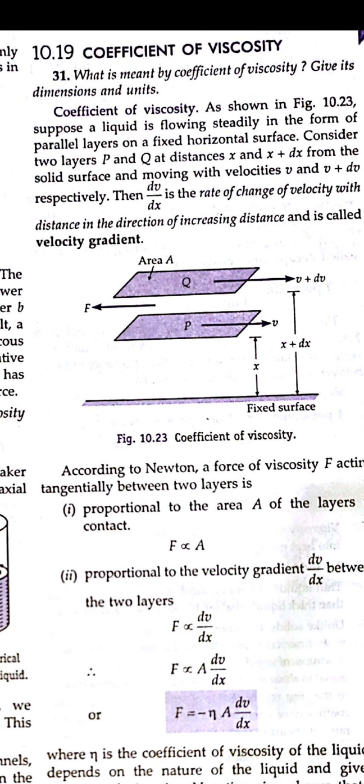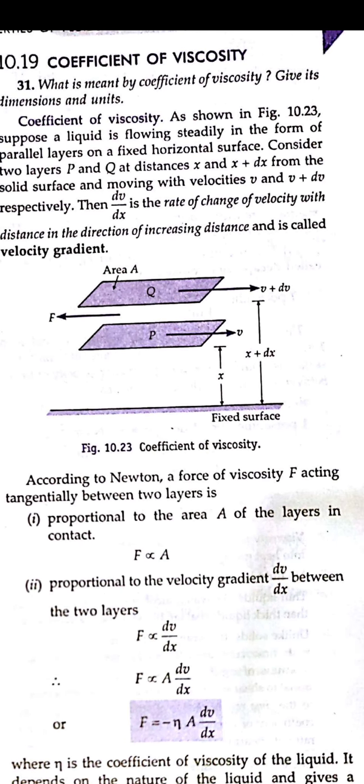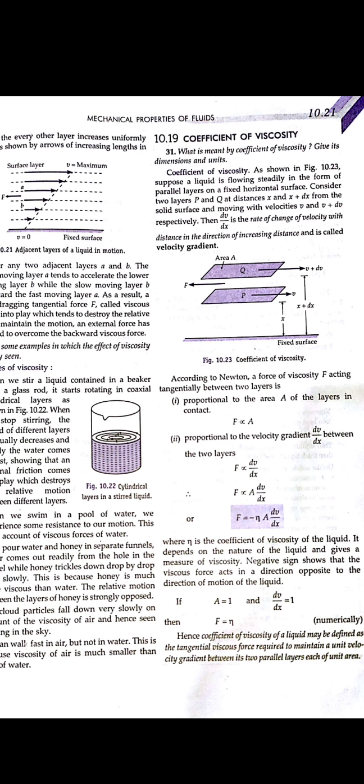Similarly, it will be proportional to the velocity gradient, that is how much the velocity of the liquid changes along with the distance. So taking these two proportionalities together, it will be A dv by dx, and with that one coefficient comes, that is eta. So eta is the coefficient of the liquid that depends on the nature of the liquid and tells us the viscosity of the liquid between the layers.